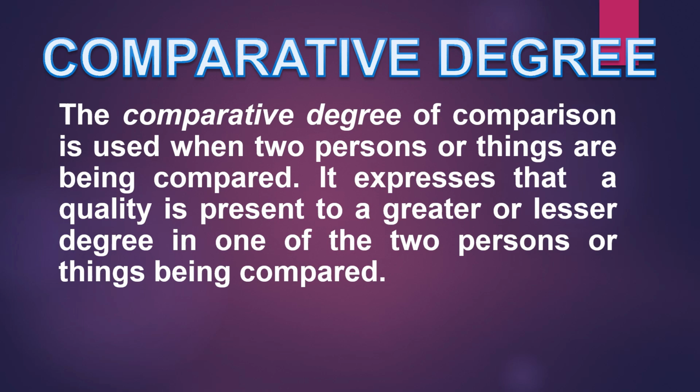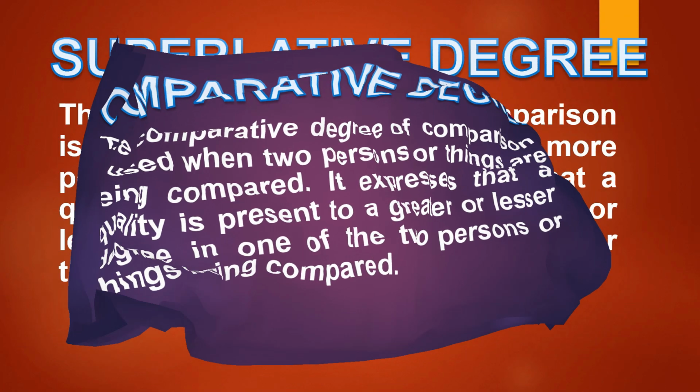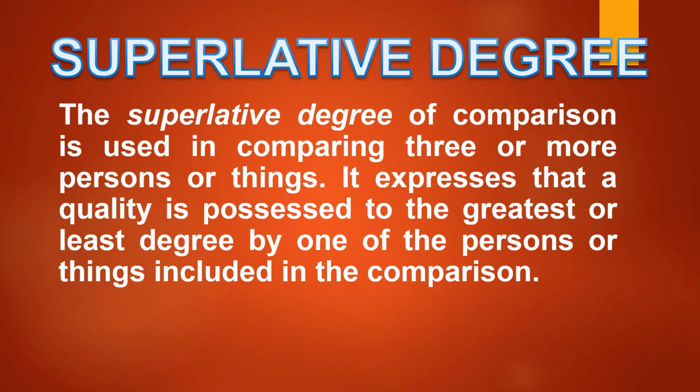If two things have the same quality, we can use the positive degree. Here, we are comparing two things only, two persons or two things, but those are not the same; different things we are comparing here. When two things are compared, then we have to use the comparative degree. How to use it and what the differences are, we will come to know all this.